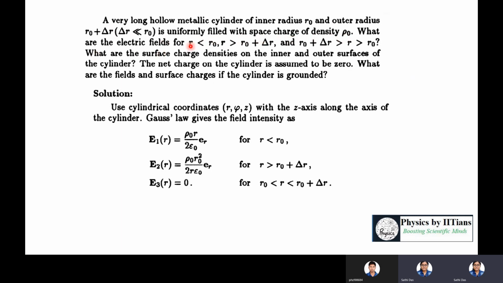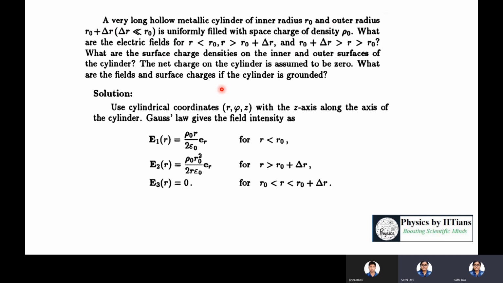So what are the electric fields for R less than R naught, for R greater than R naught plus delta R, and for R naught plus delta R greater than R greater than R naught, meaning in between them? So what are the surface charge densities on the inner and outer surfaces of the cylinder? The net charge on the cylinder is assumed to be 0. What are the fields and surface charges if the cylinder is grounded?